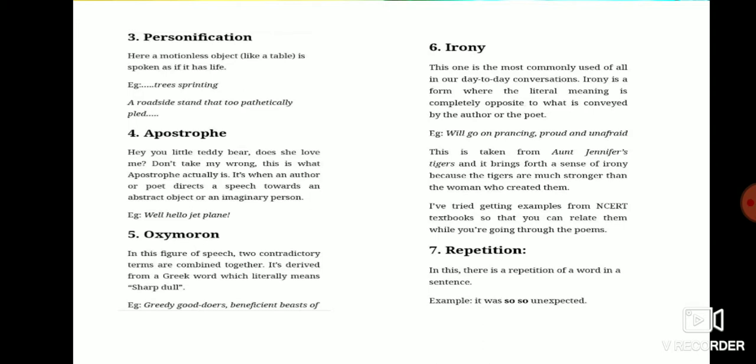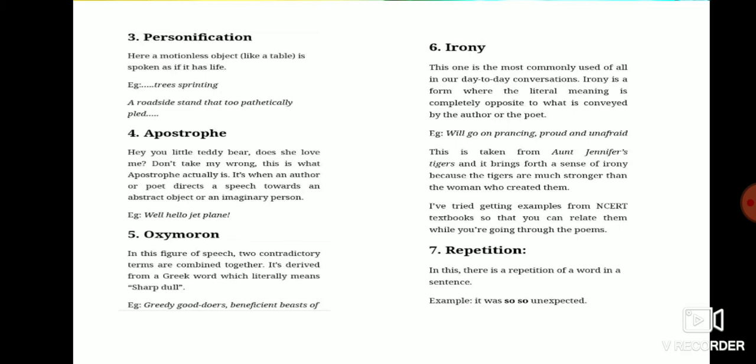So, irony. This one is the most commonly used of all in our day-to-day conversation. Irony is a form where the literal meaning is completely opposite to what is conveyed by the author or the poet. Will go on prancing, proud and unafraid. This is taken from Aunt Jennifer's Tigers, and it brings forth a sense of irony because the tigers are much stronger than the woman who created them. I have tried getting examples from NCERT textbooks so that you can relate them while you are going through the poem.